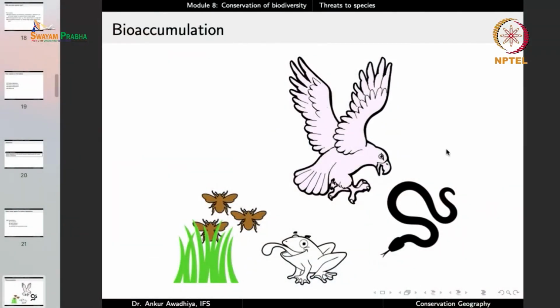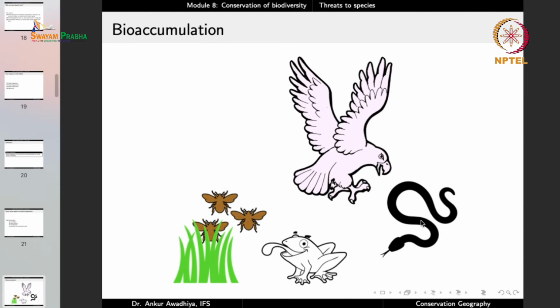Now if we look at the food chain, if we have a frog eating these insects, a frog will typically eat tens or hundreds or thousands of insects, and the pesticides in the bodies of all of these insects will get accumulated in the body of the frog. Moving up the food chain, a snake will eat several frogs, and the pesticides in the bodies of all of these frogs will become accumulated in the body of this snake.